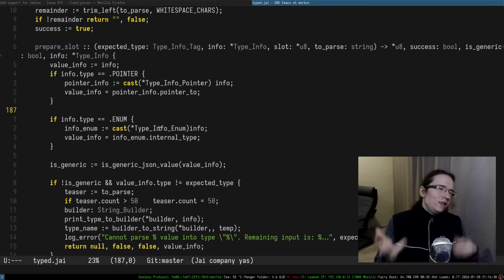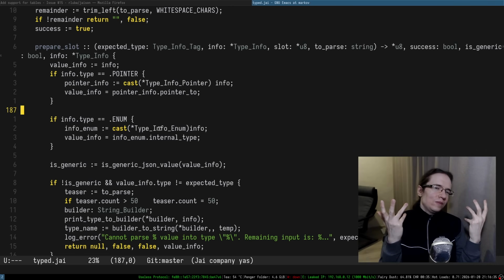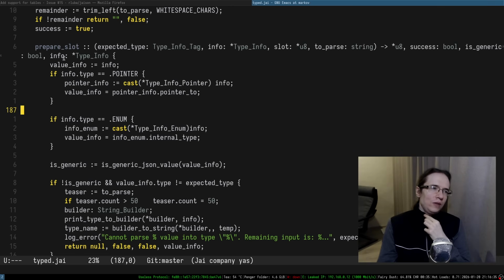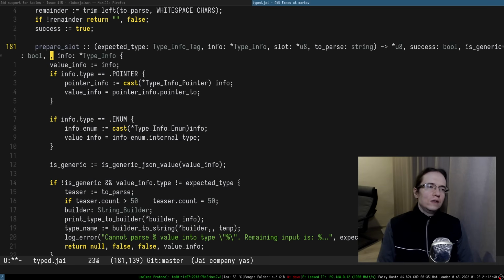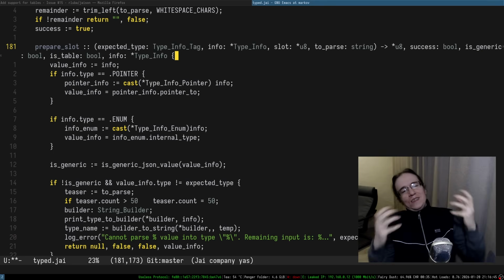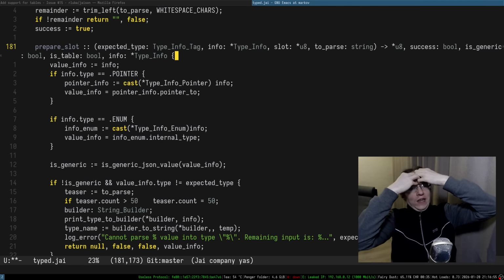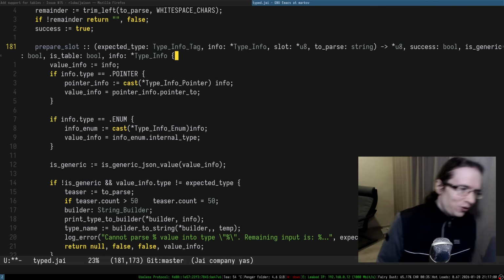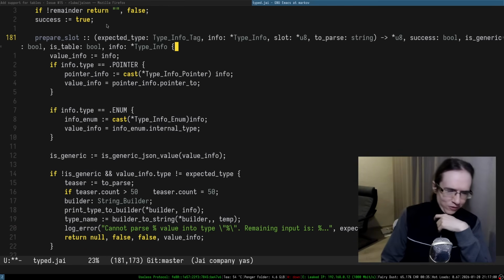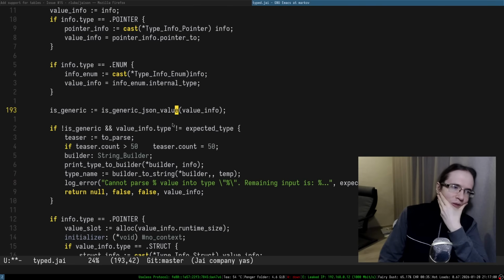I have a feeling that I have to add another boolean in here, right? Is generic, is table, and it's like, why do I have to do, like, you see, this is such a, it's not a great function because it forces you to propagate this much information out of it through all these stupid flags. But I don't have time to refactor all of this stuff, and I don't want to refactor all of this stuff. I don't think it's needed.